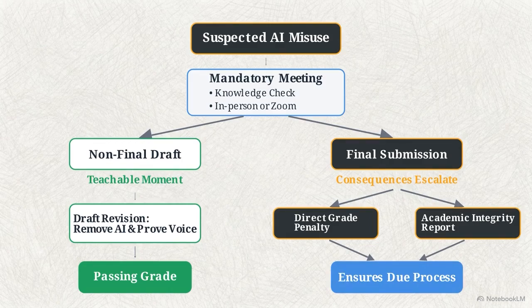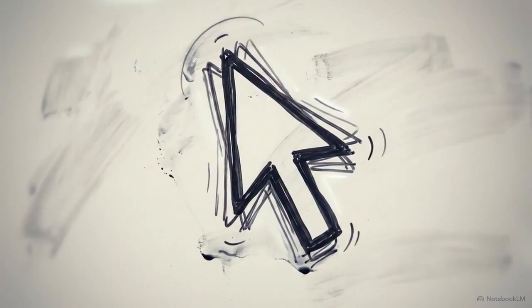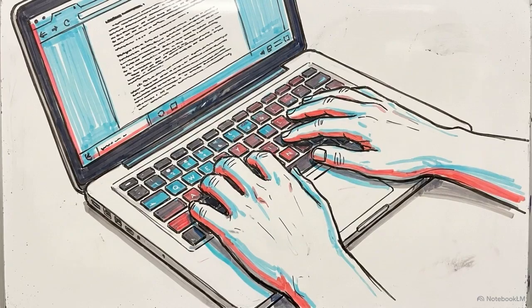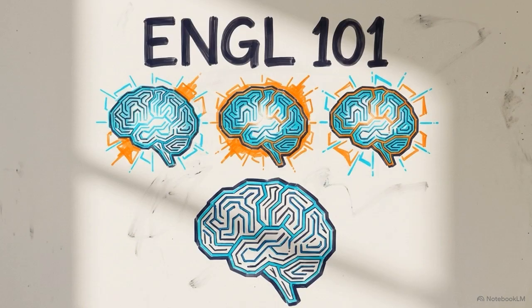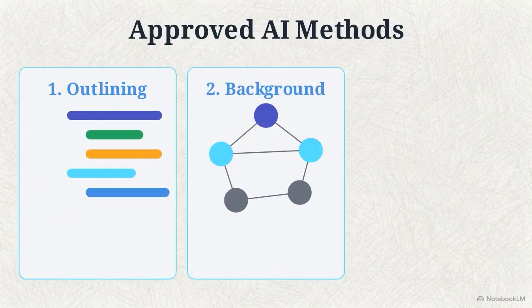Staring at a blinking cursor on a blank page is intimidating. It is incredibly tempting to pass that friction off to an AI and watch a complete essay generate in seconds. But in ENGL 101, tools like ChatGPT, Claude, and Gemini are strictly supplementary. They are here to support your learning process, never to replace your own analysis or your unique voice.